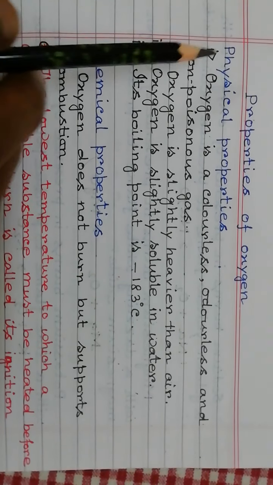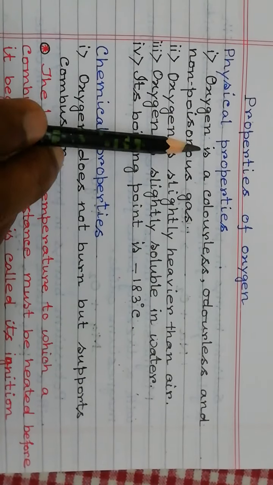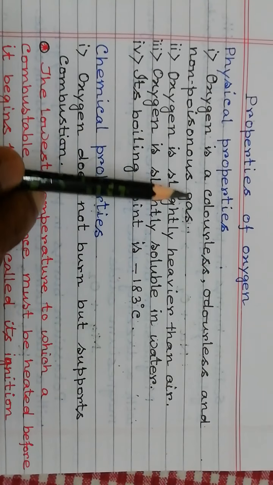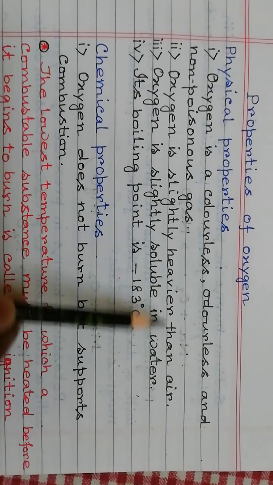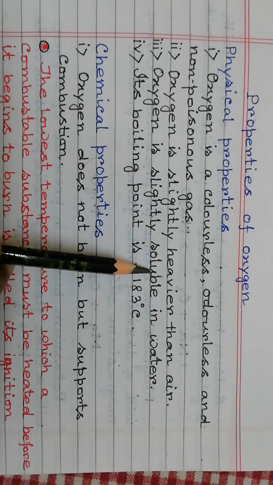Physical properties of oxygen. Oxygen has no color, no smell, it has no taste, and it is not poisonous. That means oxygen is a colorless, odorless, and non-poisonous gas. Oxygen is slightly heavier than air. Oxygen is slightly soluble in water.